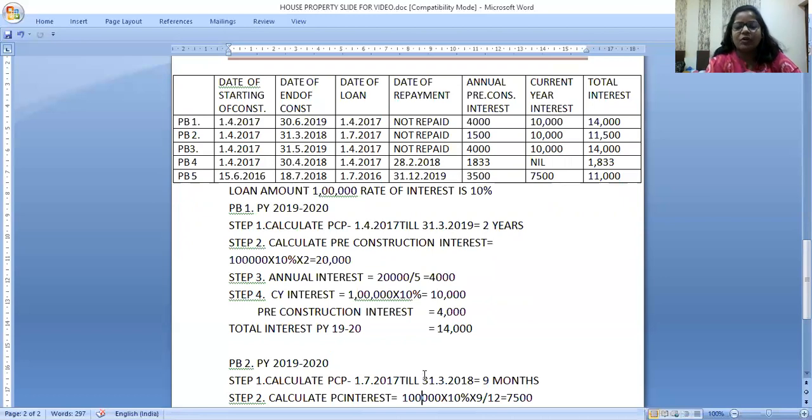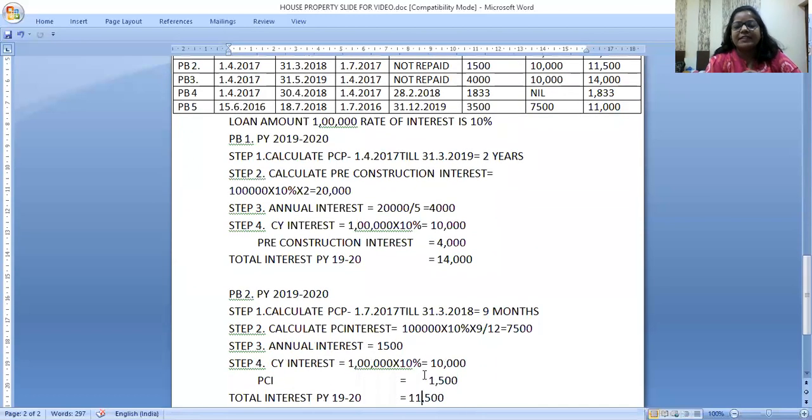So here I have solved this problem. Pre-construction interest period, starting from 1st July 17 till 31st March 18, is equal to 9 months. So what will be my pre-construction interest? Same loan, 1 lakh at same rate, 10%, 9 months, 7,500. One-fifth every year, 1,500. So my pre-construction interest, 1,500, will be deducted.